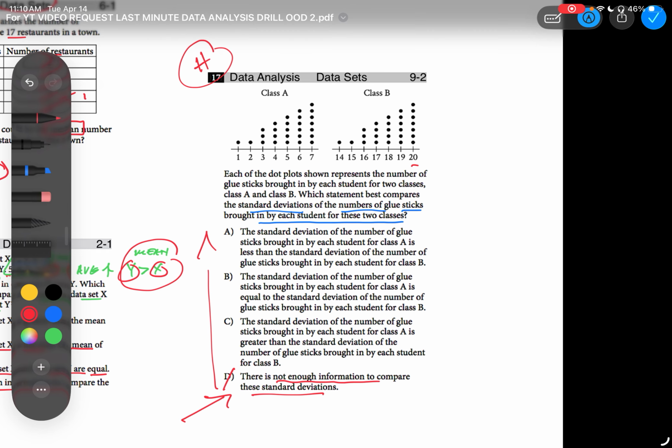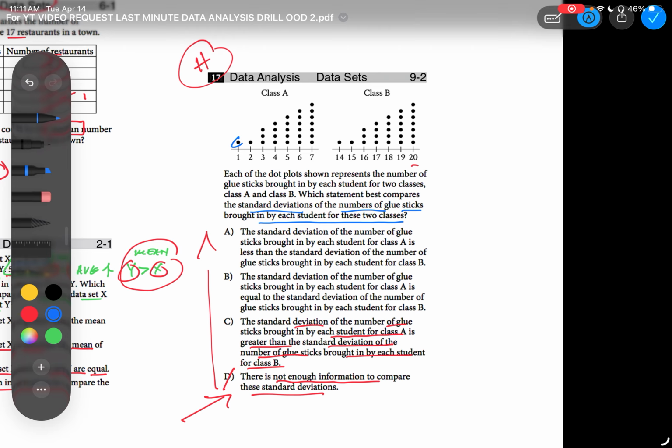Answer choice C, the standard deviation of the number of glue sticks brought in by each student in Class A is greater than the standard deviation of the number of glue sticks brought in by each student in Class B. Can it be greater than Class B? Does that make sense? Notice the distribution. Again, this is recognition and reaction.